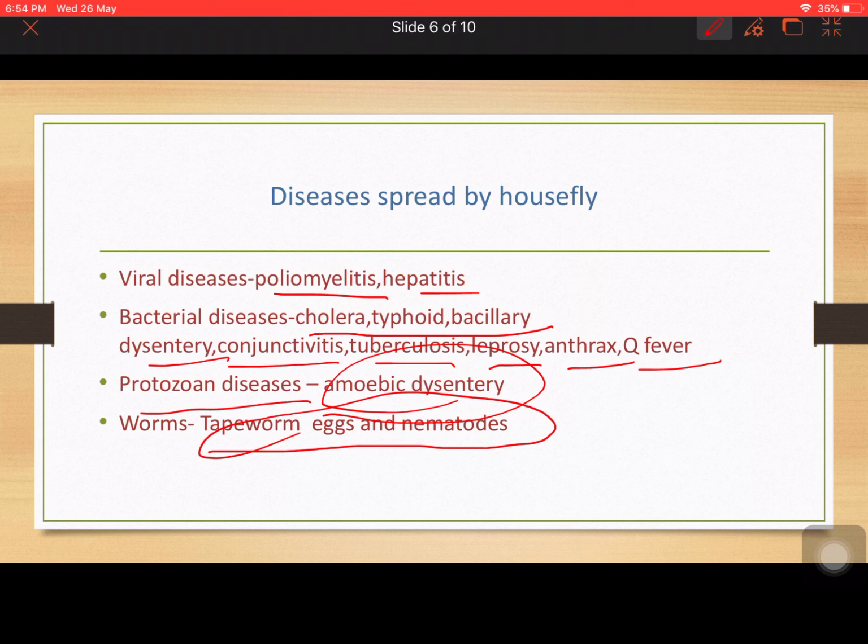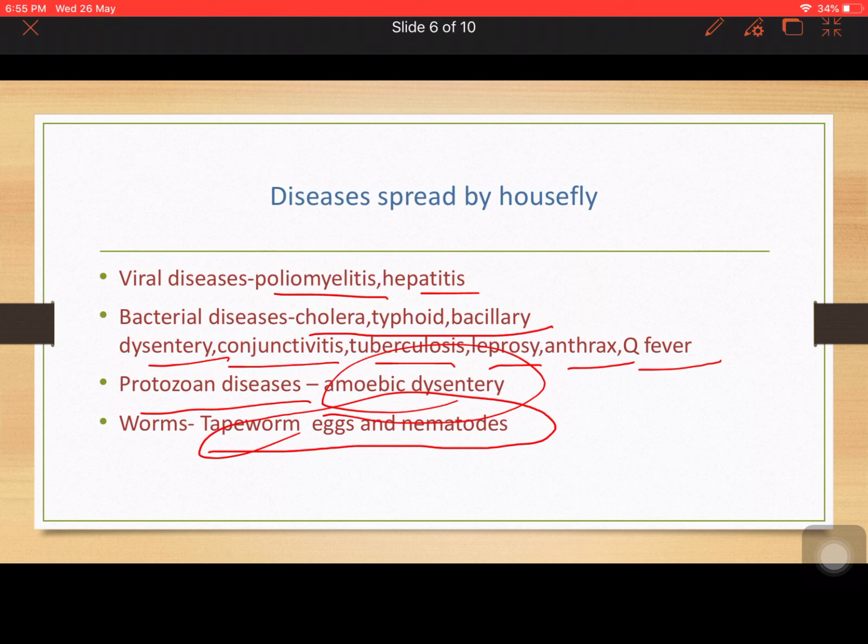Now we should use mostly electric fly screens and fly traps at our home to kill these houseflies. Those whose houses have too many houseflies can use this to protect themselves. And lastly, there are sprays which we can spray around our house like DDT, malathion, etc., which are effective in housefly control.